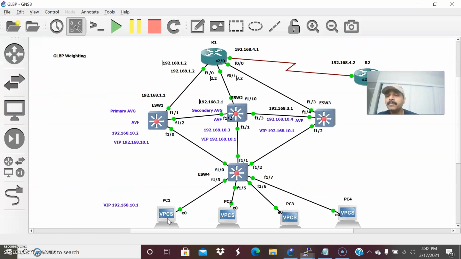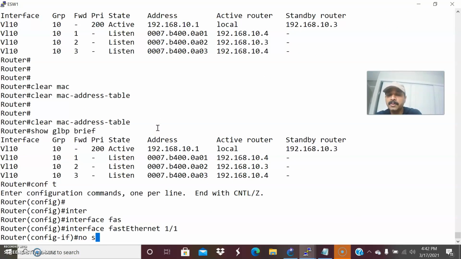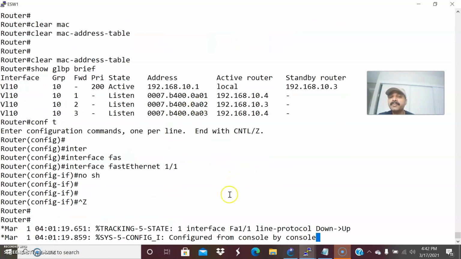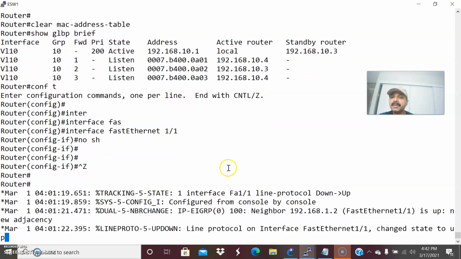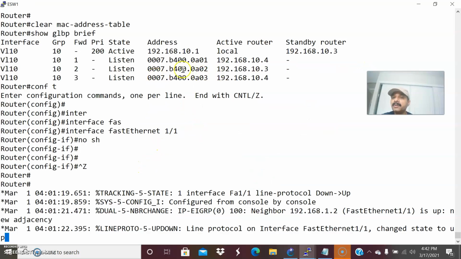Now I'm going to reactivate this interface. Automatically it will resume the role. That is the purpose of automatic interface tracking, and collectively I'm configuring the weighting parameter and this interface value. Whenever this interface is tracked, when it goes up and down, it will change the parameter based on that. So I'm going to reactivate the interface: interface FastEthernet 1/1, no shut. It is tracking the interface, that is the track command, and immediately you can see it will resume the active forwarder role. This will become active forwarder for one active virtual group.